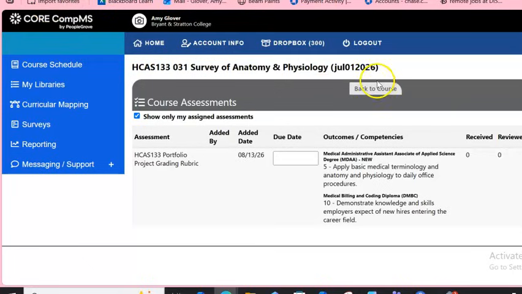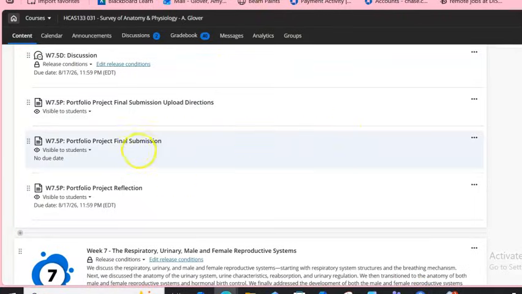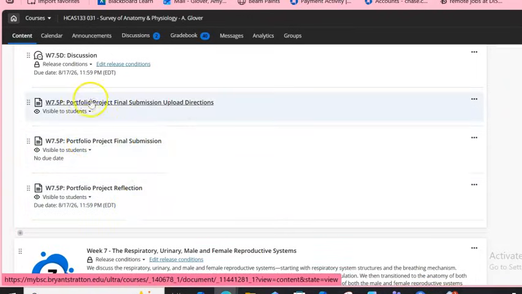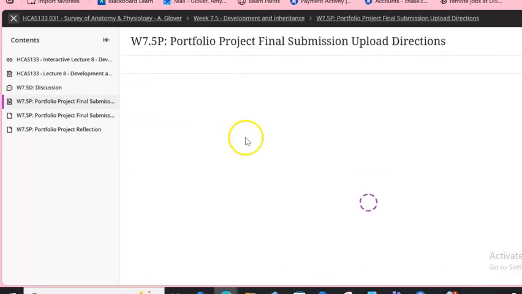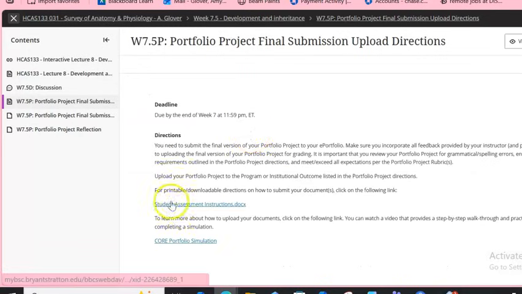And in that, you will be adding one of your course outcomes to that final portfolio project. Now, I want you to please make sure you look at this where it says portfolio project final submission upload directions, and there is a document here that will walk you through and give you screenshots for how to upload that.